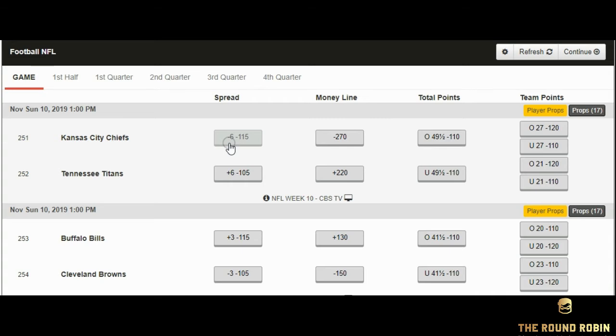A push is another word for tie. And that goes for the Tennessee Titans here. As you can see, they have plus 6, meaning they cannot lose that game by anything greater than 6. It has to be 6 or less. If it is 6 exact, like BigCiti just said, that is what we call a push. It is a tie. As you can see, the odds behind these numbers are significantly different from the money line. Yes, because it is more of a risk, because you're taking points instead of choosing the team to win straight up.